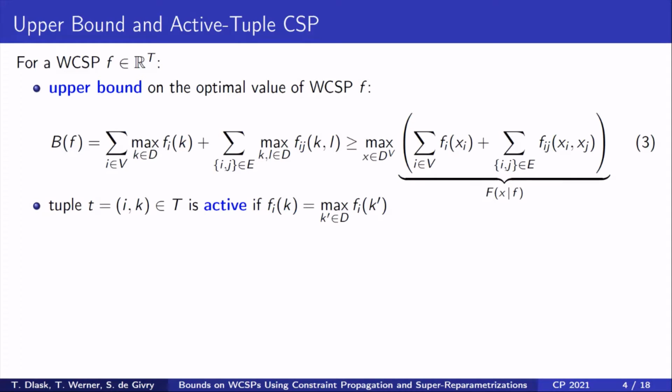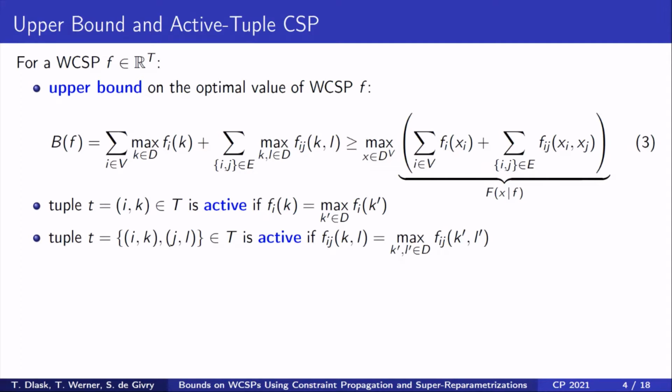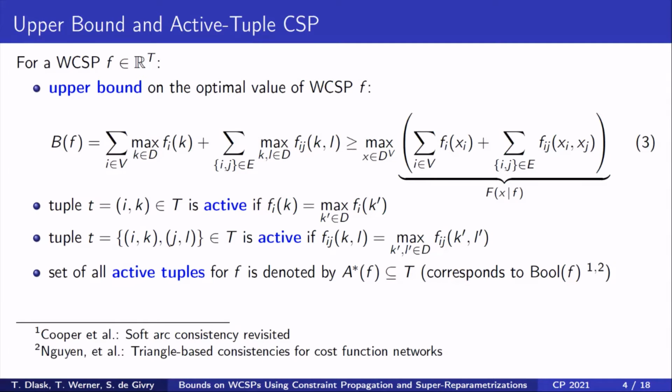In addition, we say that the tuple (i, k) is active if the weight f_i(k) is maximum among all values of f_i. Analogously, a binary tuple is active if its weight is maximum among all weights of the corresponding binary weight function. Thus, active tuples are those tuples at which maxima of each individual term of the upper bound are attained. The set of all active tuples for f is denoted by A*(f). This set can be seen as a CSP which corresponds to the CSP denoted by bool(f) in other papers.